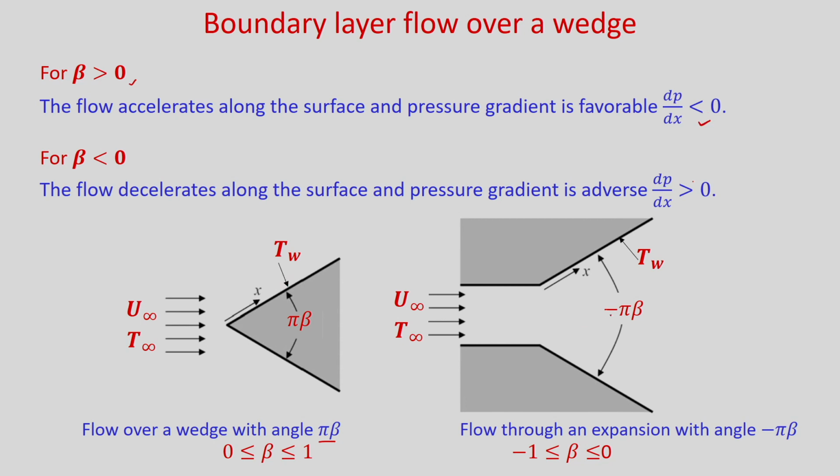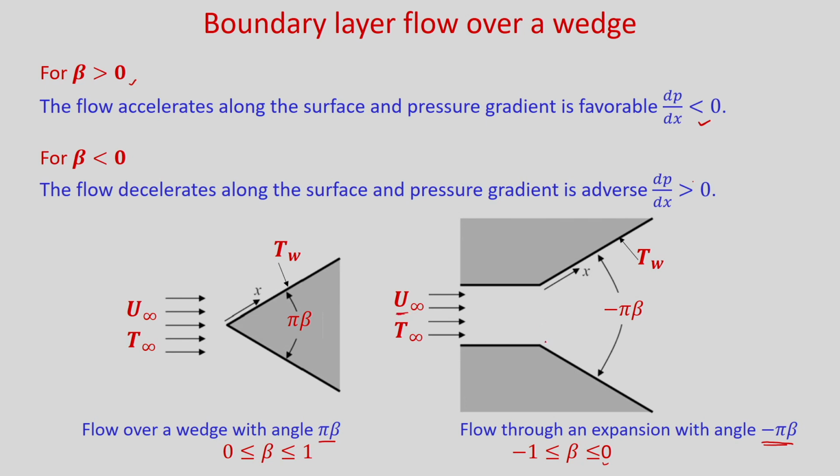For beta less than 0, so if you consider flow through an expansion with angle minus pi beta. Okay. So, beta will vary between minus 1 and 0. So, you can consider this expansion. So, it is kind of a diffuser. So, fluid is entering with velocity u infinity.